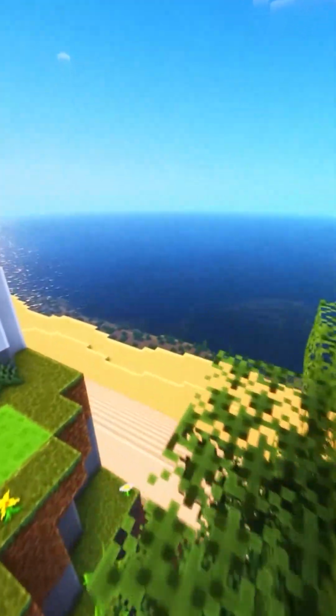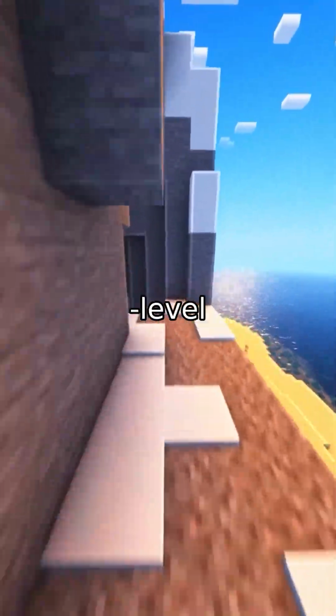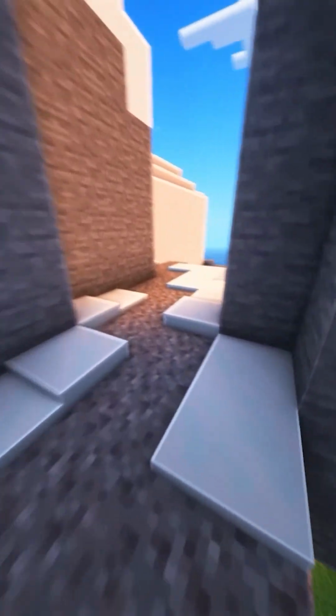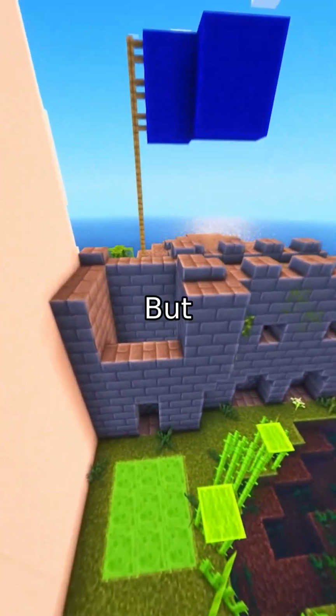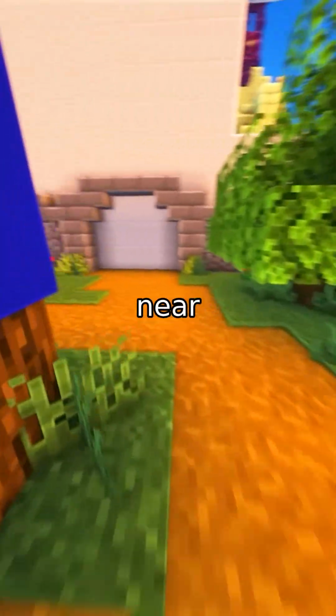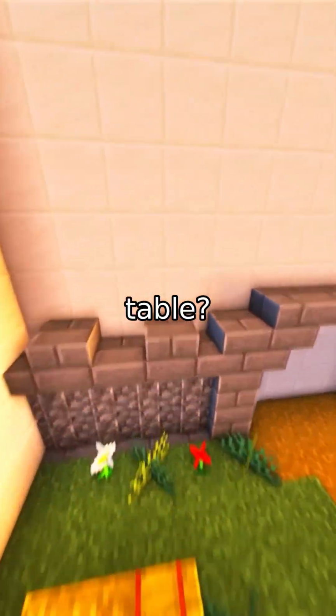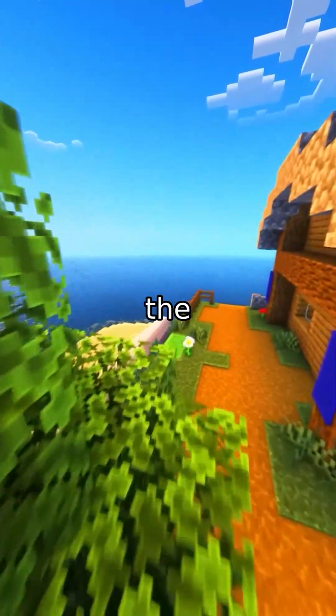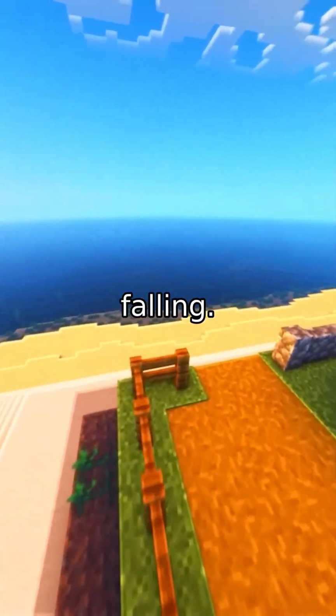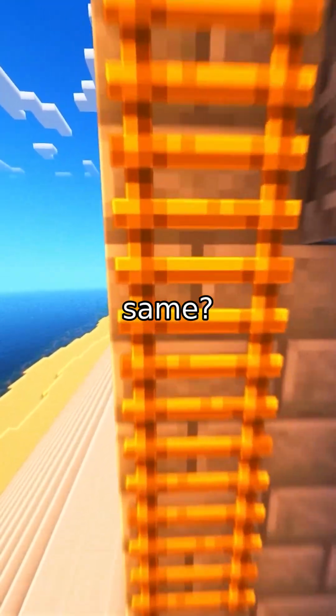Let's break it down. Most video datasets focus on surface-level tasks: what's happening in this scene? Or what object is this? But real-world reasoning is way more complex. Think of it like this: if a vase is near the edge of a table, will it fall if someone bumps the table? A human would instantly visualize the cause, the bump, and the effect, the vase falling. But can a machine do the same?